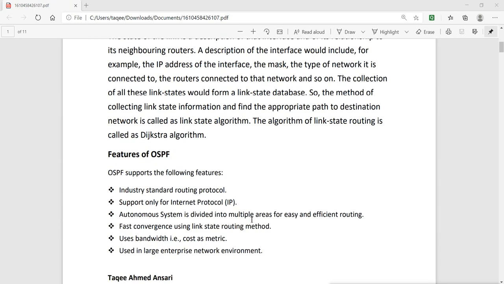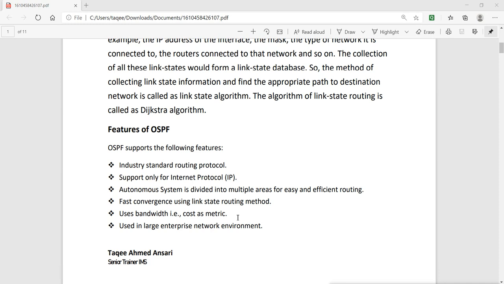These are the features of OSPF. It is an industry standard routing protocol, that means it is not a proprietary protocol. On the other hand, we have RIP, which is also an industry standard protocol, but it is not good for big networks. It does not work properly for big networks.